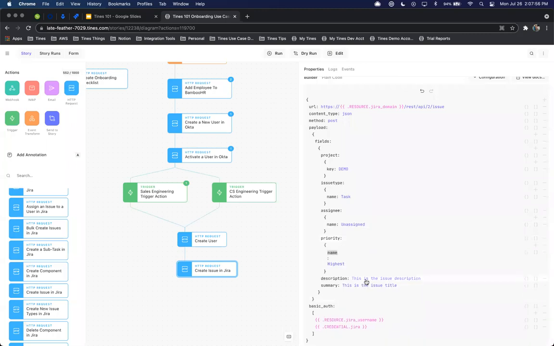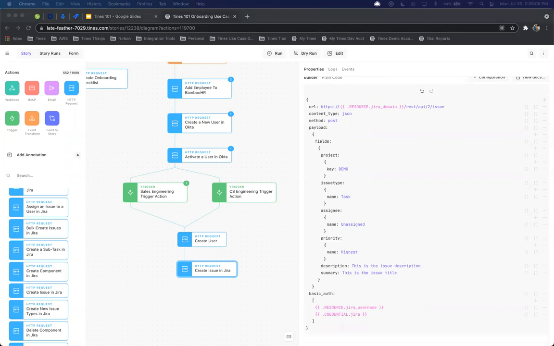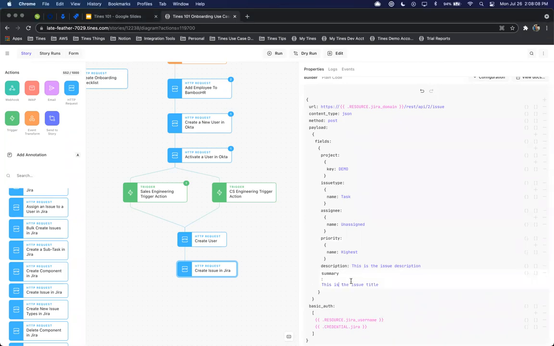Then we can describe whatever information we want within Jira. If we wanted to document exactly who we're onboarding, we can add that here in the summary.